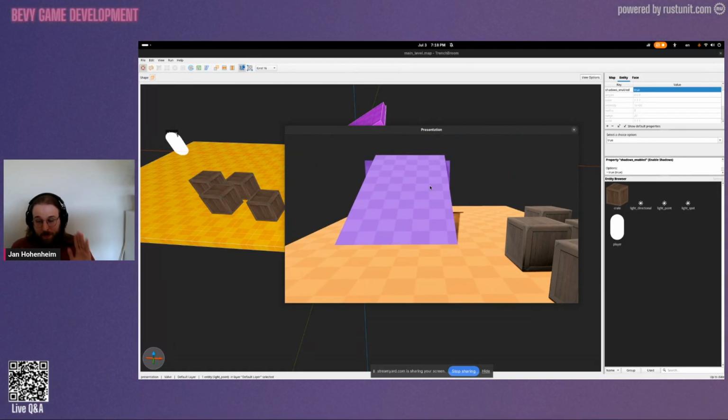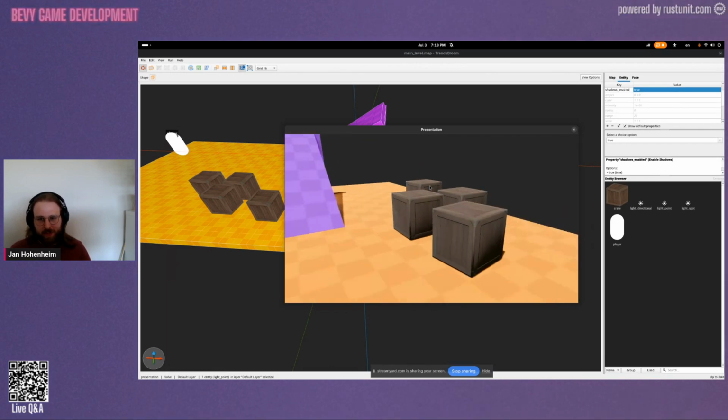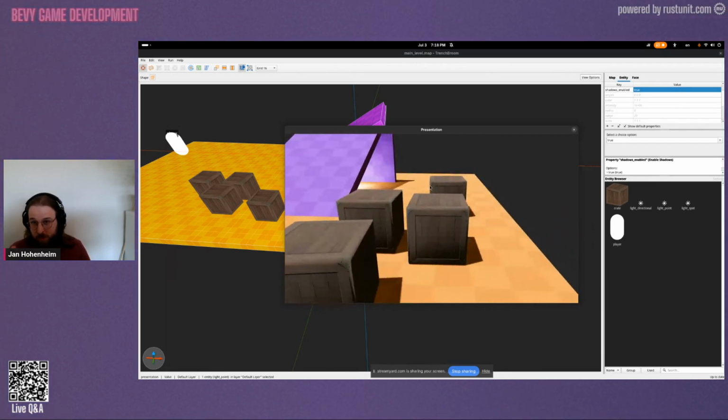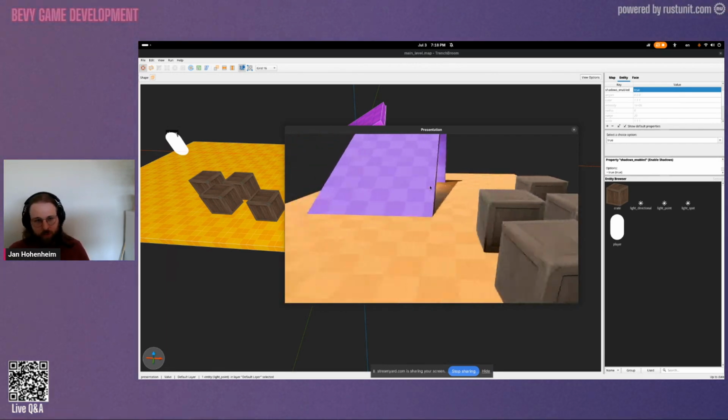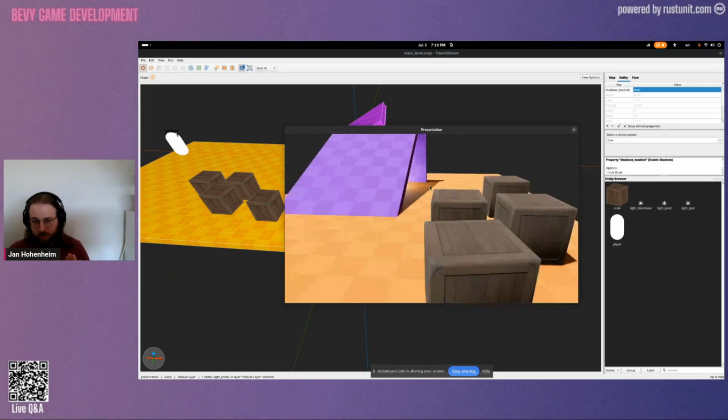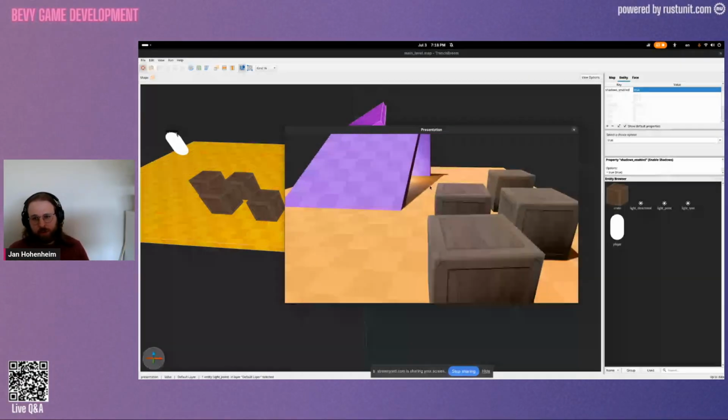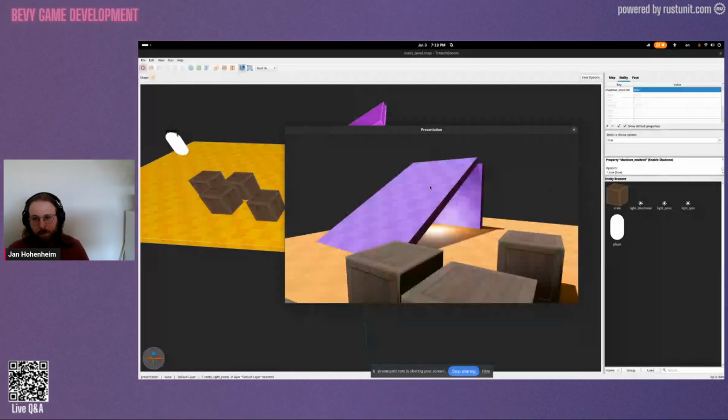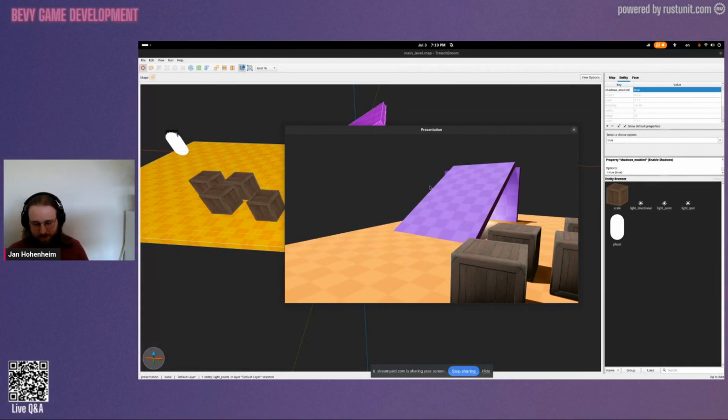Okay, now what this is supposed to show you is how quickly I was able to iterate on this level. Now, there are many ways to do 3D levels. I used to work primarily in Blender before I switched to TrenchBroom. Blender is also fantastic software, but in my experience, you cannot get this level of iteration speed with something like Blender because there's just too many steps involved.